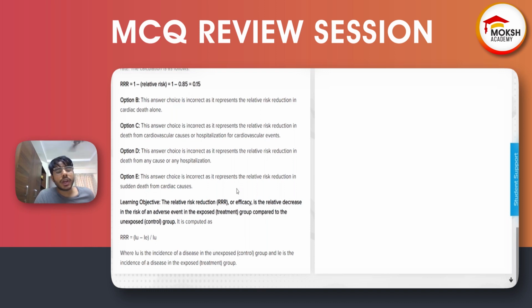It is computed as IU minus IE upon IU, where IU is the incidence of disease in the unexposed group and IE is the incidence of the disease in the exposed treatment group. So unexposed minus exposed upon unexposed.